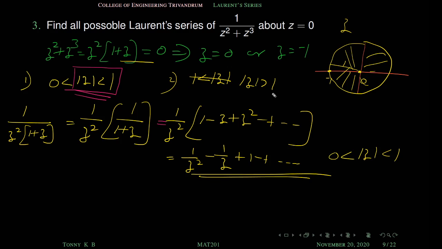The next analysis is mod z greater than 1. The question is find all possible Laurent series, so we must consider all possibilities. That's why we consider these two possibilities.